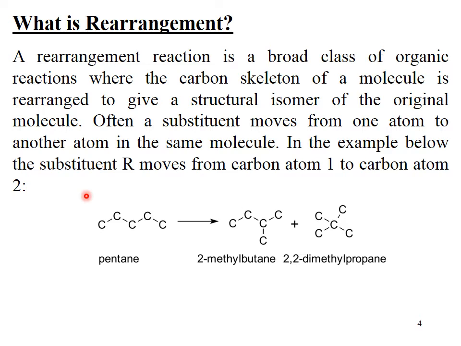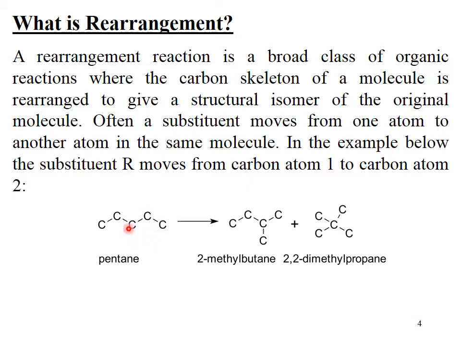That is why a rearrangement reaction is a broad class of organic reactions where the carbon skeleton of a molecule is rearranged to give the structural isomer. These are the structural isomers. You can see that 2-methylbutane and 2,2-dimethylpropane are structural isomers. That is why we say that to give a structural isomer of the original molecule, often a substituent moves from one atom to another atom in the same molecule.